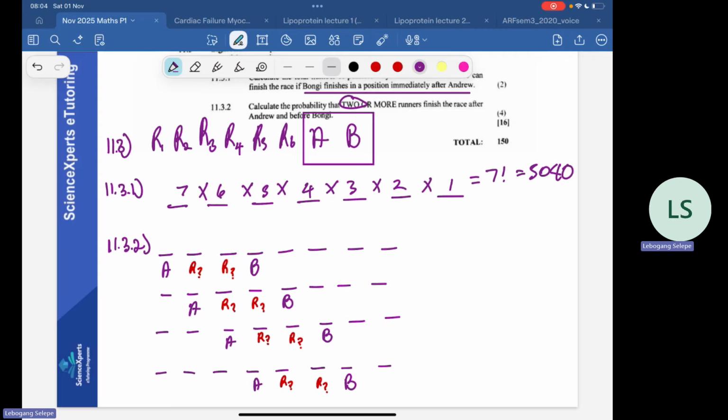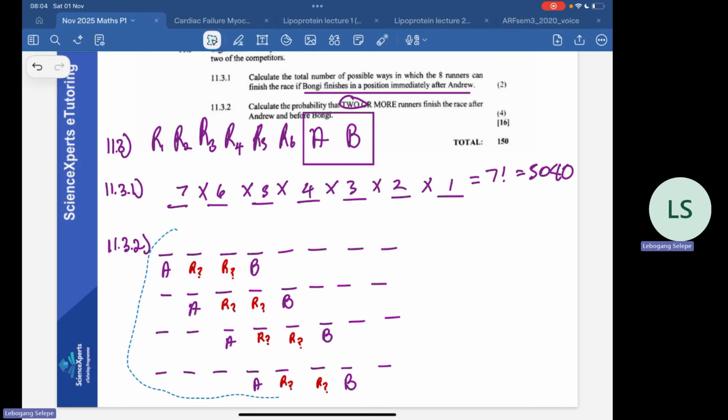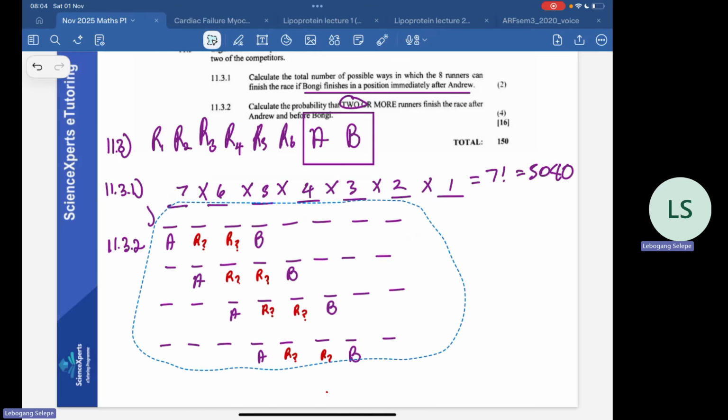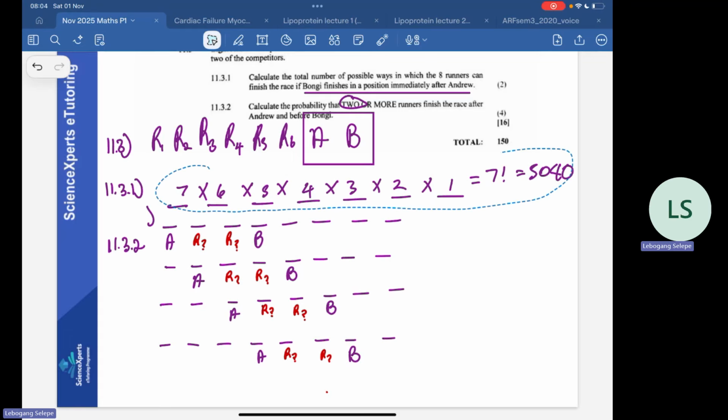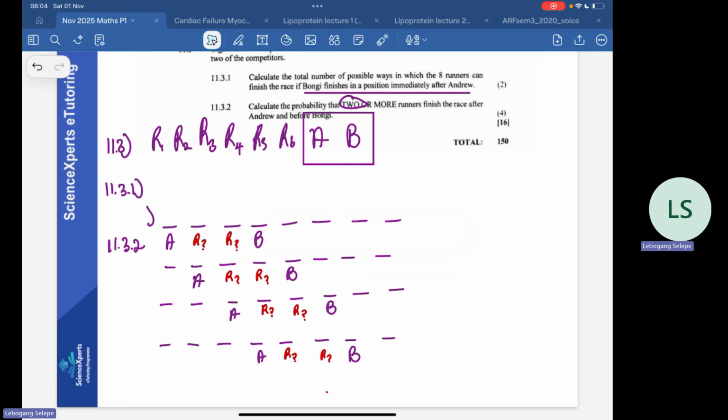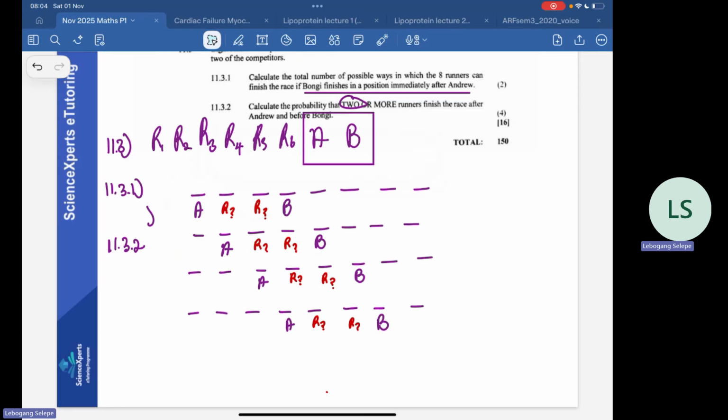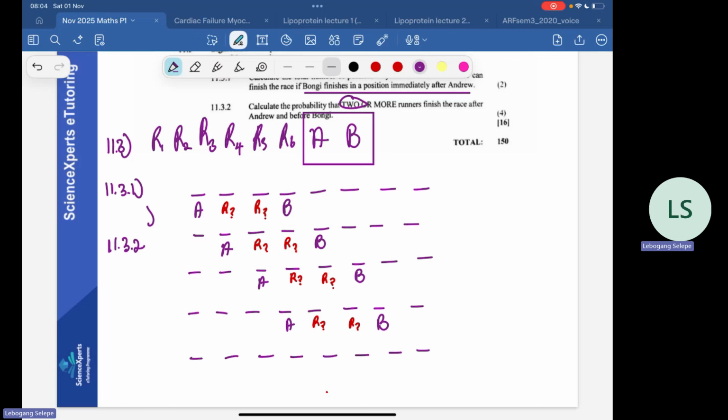Let's take things up a little bit just to make space. I'm just going to wipe this one out to create space. So we can have another one where we have 1, 2, 3, 4, 5, 6, 7, 8, where Bongi is here and Andrew is here.